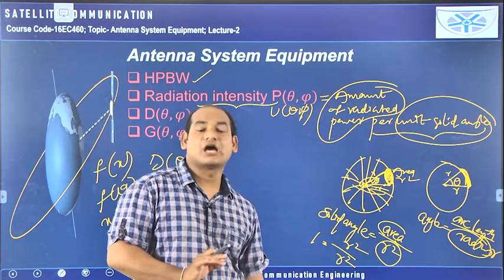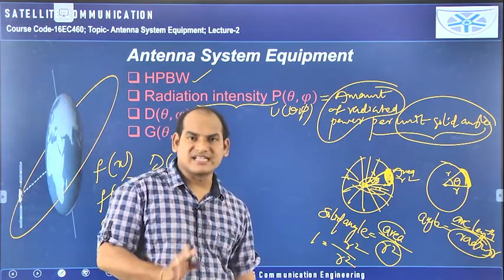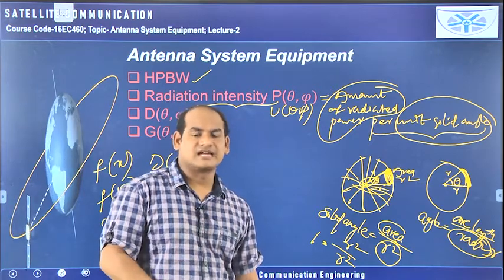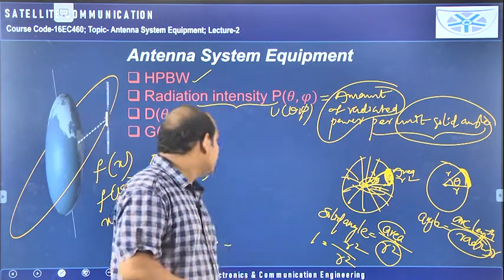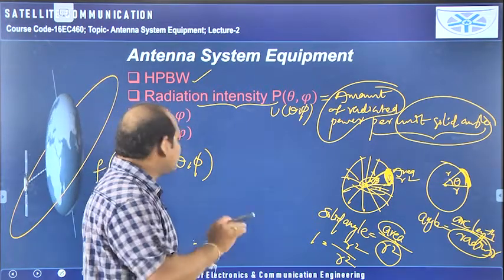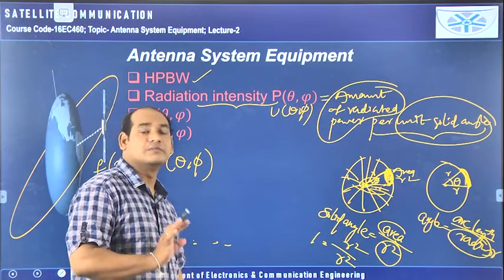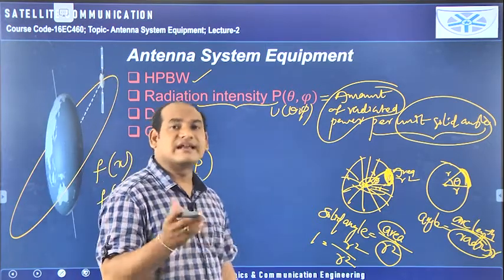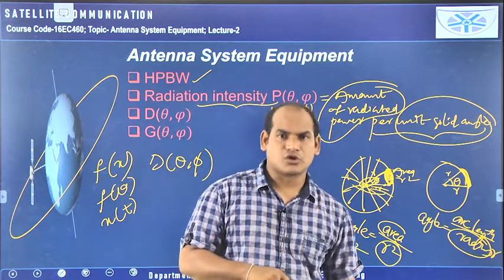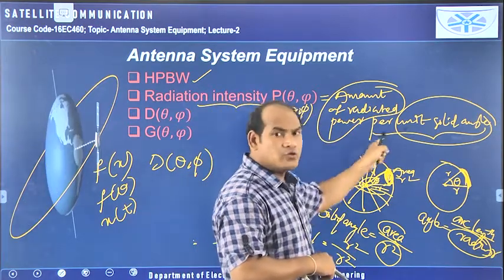For which type of antenna? Only for an isotropic antenna can I consider D equal to some constant, G equal to some constant. But for all practical antennas, we should represent D of theta comma phi, G of theta comma phi and P of theta comma phi, because with respect to angle the radiated power is different. Here you see the amount of radiated power per unit solid angle.